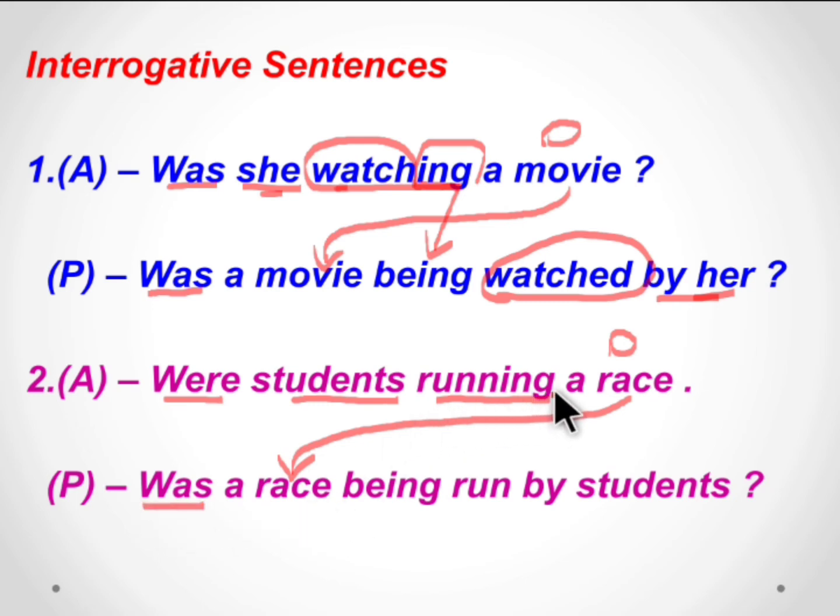The ing in running changes to being, and the past participle of run is run. Was a race being run by students. Students, we have to write the same students here because it is not a pronoun, it is a noun. So the passive voice is: Was a race being run by students?